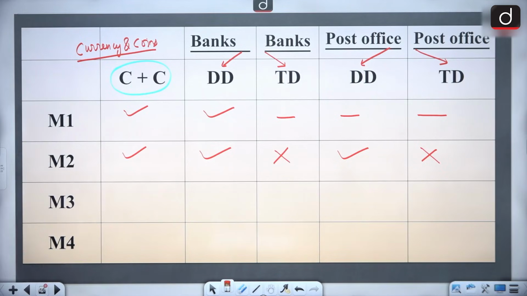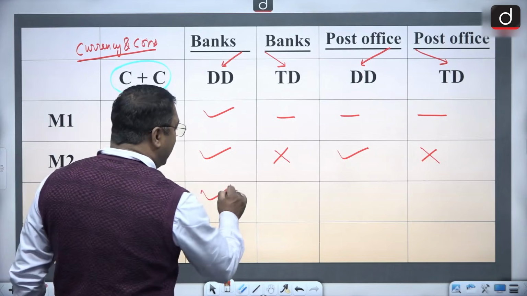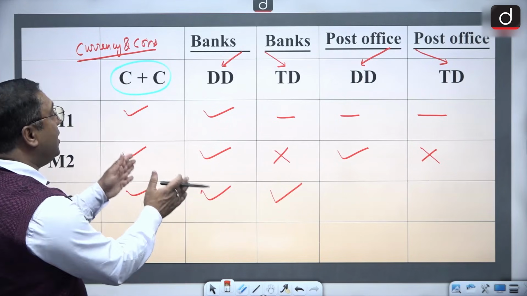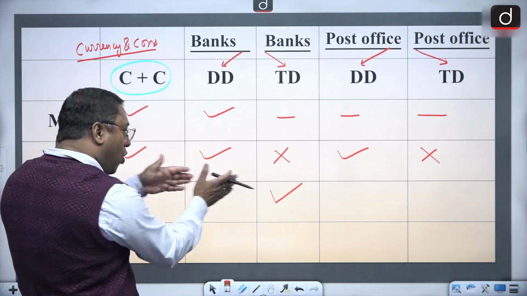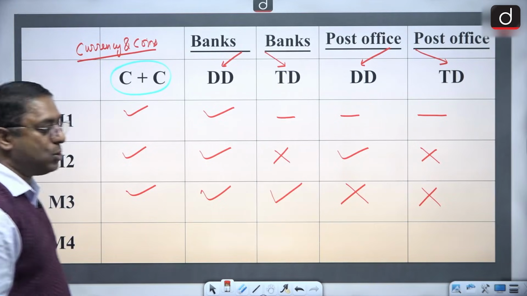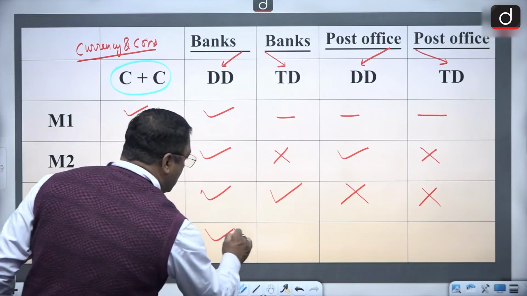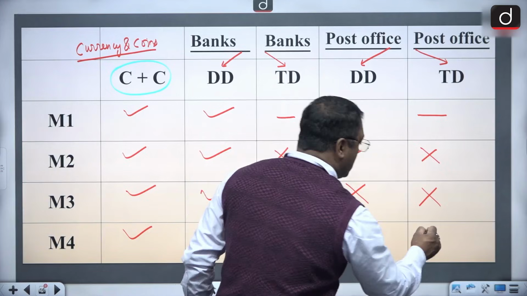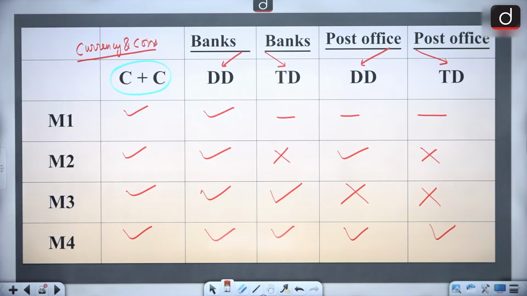Then in M3, what happens is that we have CC, we have DD, but here we have the time deposits. So here commercial bank deposits with regard to demand and with regard to time, all are included, but nothing is included with regard to the post office. And what about M4? M4 includes all of M3 along with the demand deposits in the post office and the time deposits in the post office.